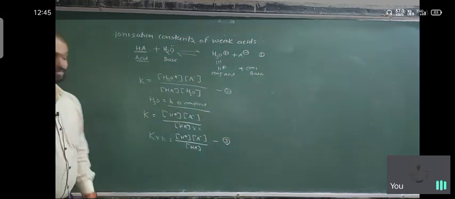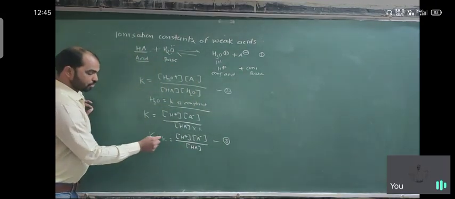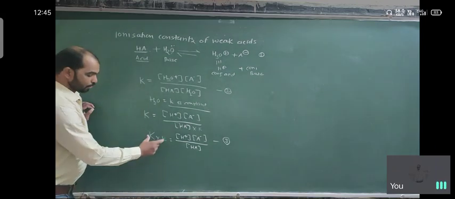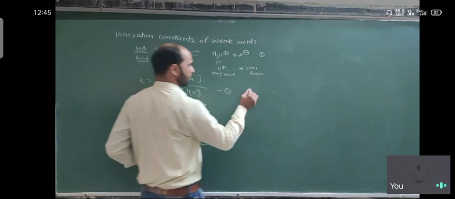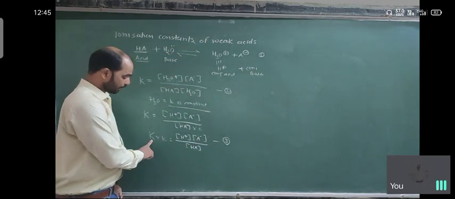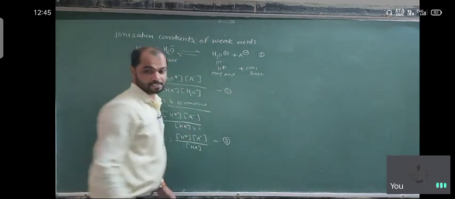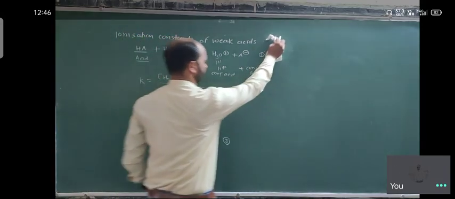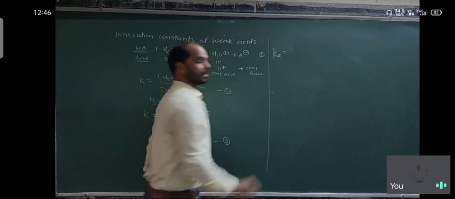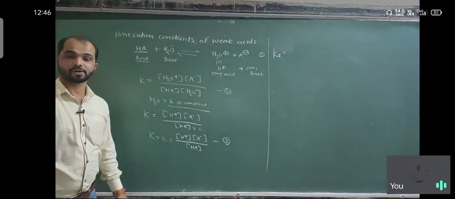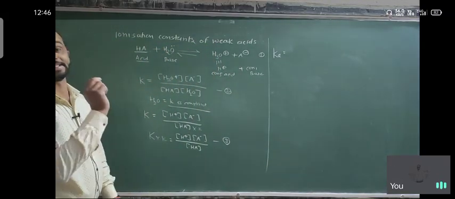Here this is also constant, this is also constant, and the product of constants is always considered a constant. So this capital K into small k is considered as Ka, the dissociation constant or ionization constant of the acid.